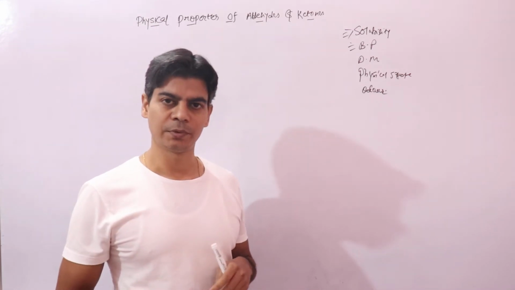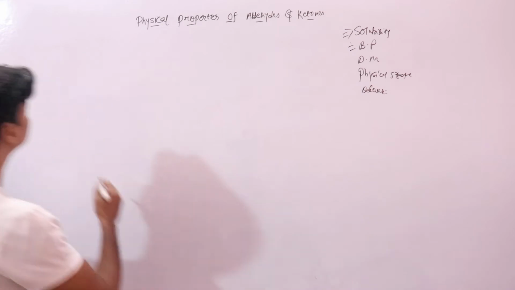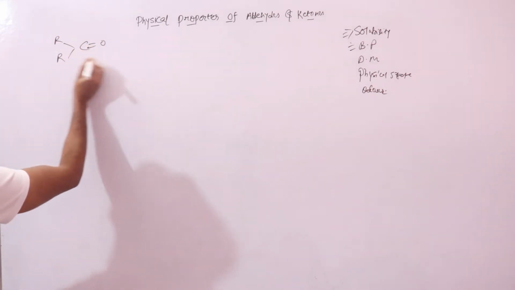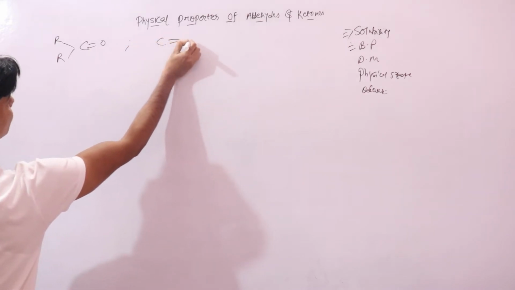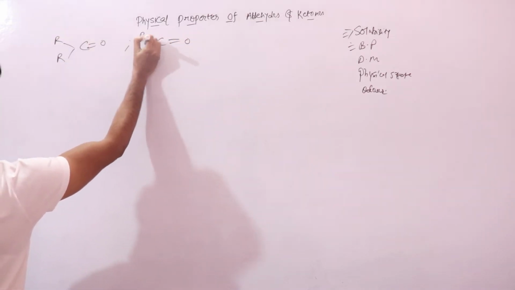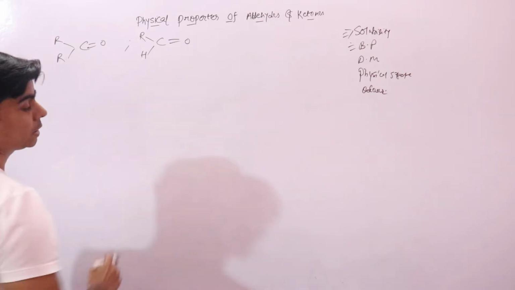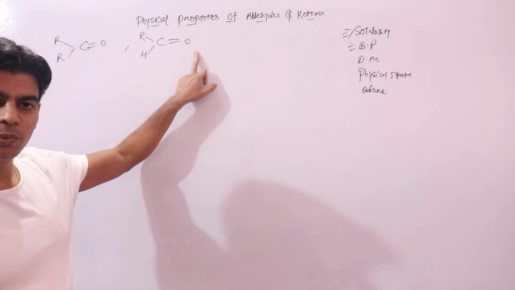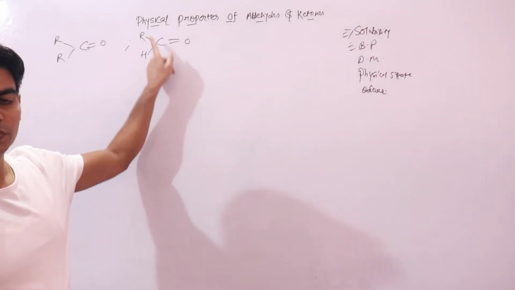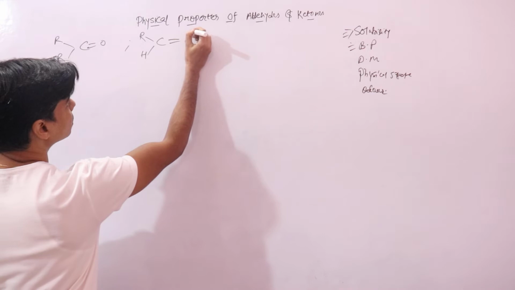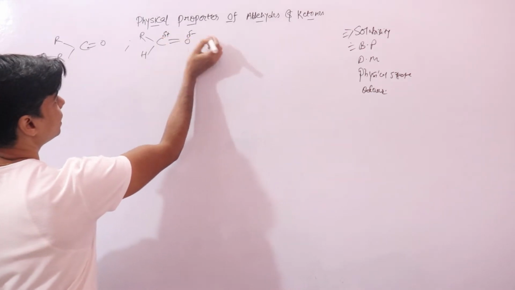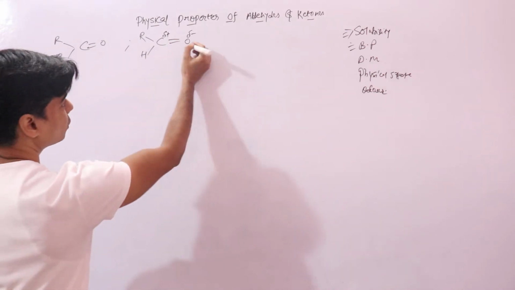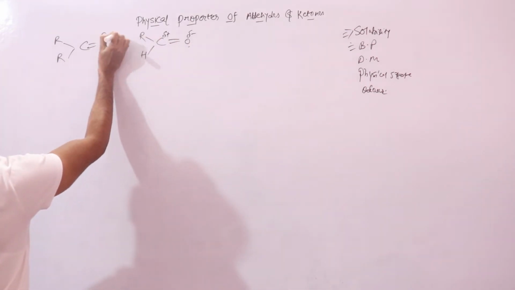soluble in water. If you look at the structure, this is how your aldehyde looks, and this is your ketone. We know from the structure of aldehydes and ketones that there is an electronegativity difference between carbon and oxygen of this carbonyl group, due to which carbon has a small positive charge and oxygen has a small negative charge.